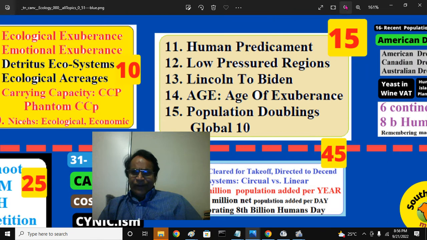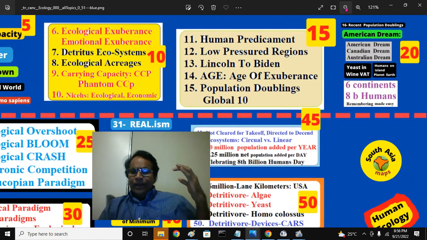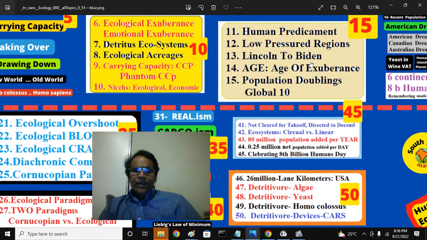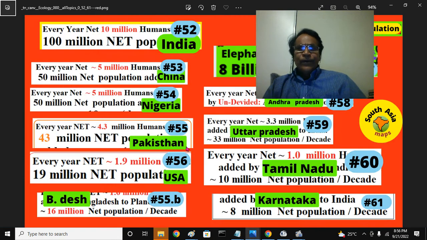They faltered, not due to political reasons, but lack of carrying capacity surplus. Now they're running those countries on carrying capacity deficits, that is the phantom carrying capacity. All those ecological aspects, how they affect our lives, are explained very clearly for you.